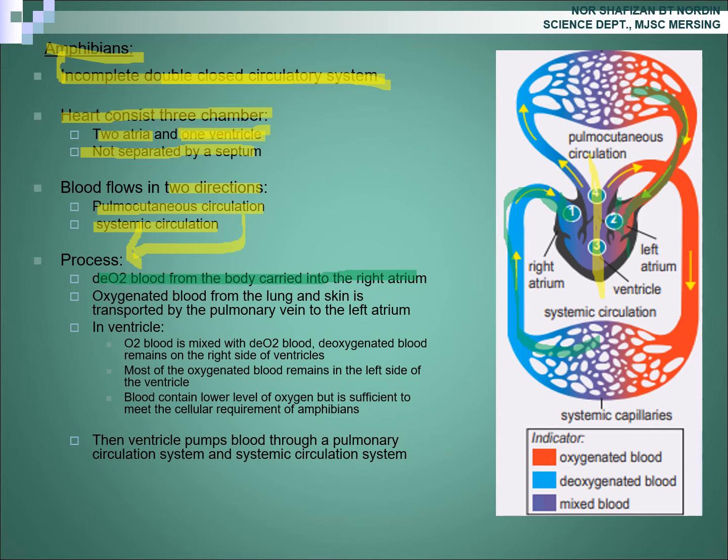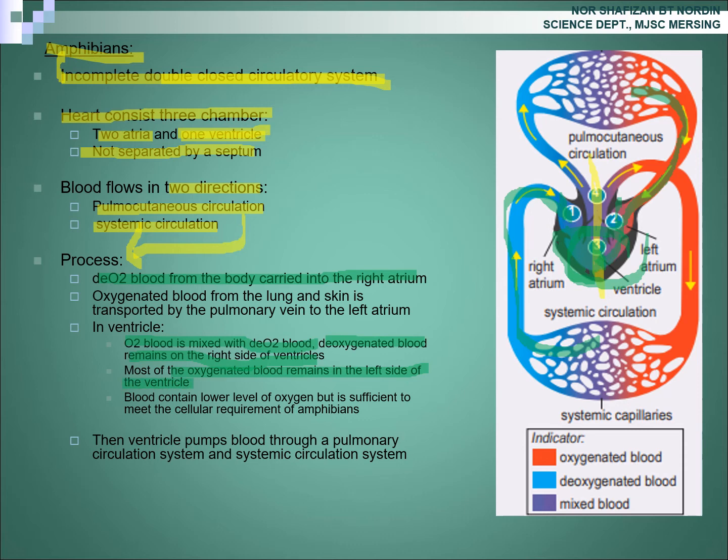So, what happened in the ventricle? Oxygenated blood is mixed with deoxygenated blood. Deoxygenated blood will remain on the right side of the ventricle. Most of the oxygenated blood remains in the left side of the ventricle.